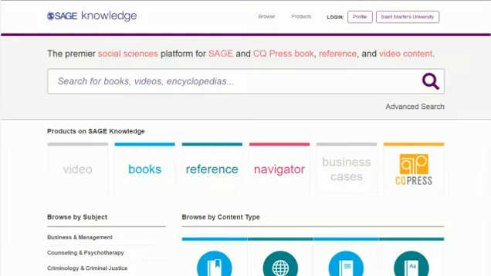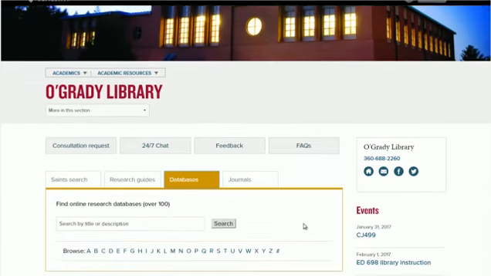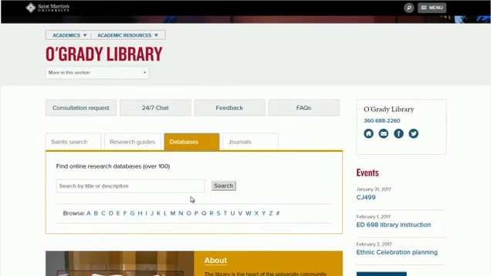The SAGE Knowledge Ebook collection is somewhat like the Gale Virtual Reference Library, but it is published by SAGE, a quite reputable publisher that focuses primarily on social science topics, though they do have some earth and environmental science resources as well. It can be found using the Databases tab on the library's homepage and either entering the name in the search bar or browsing to it through the alphabetical listing.